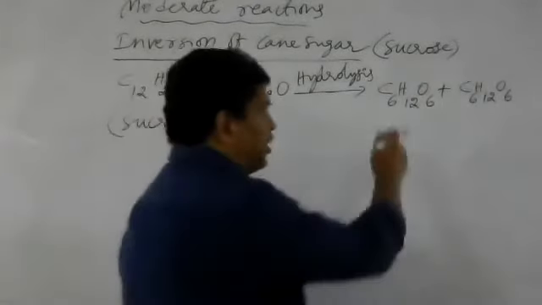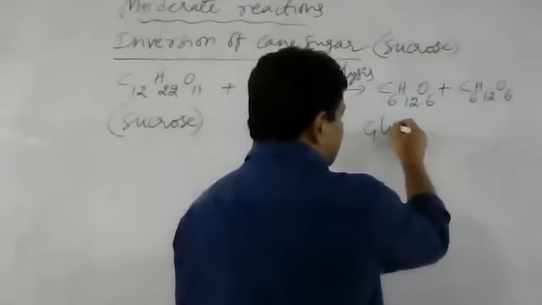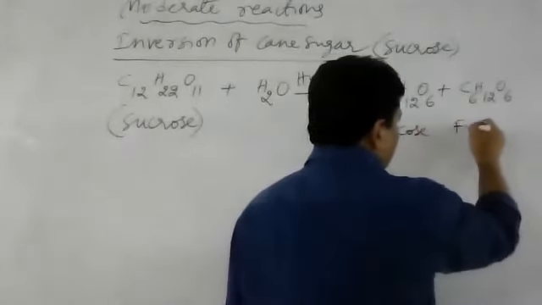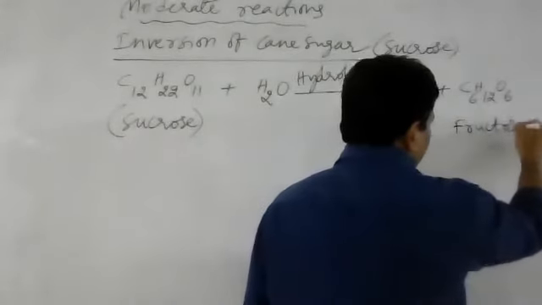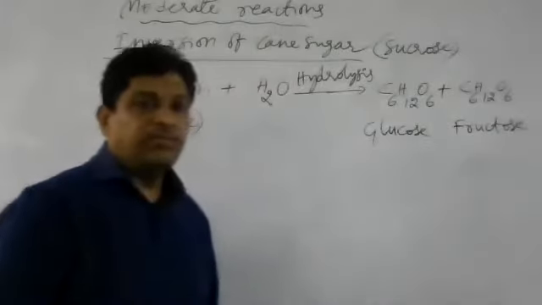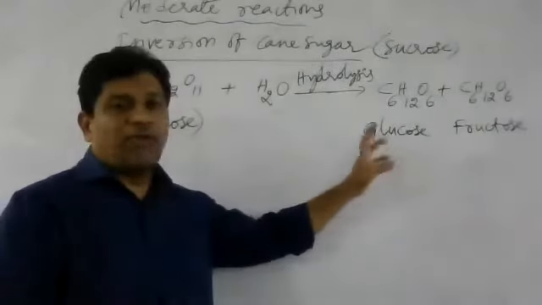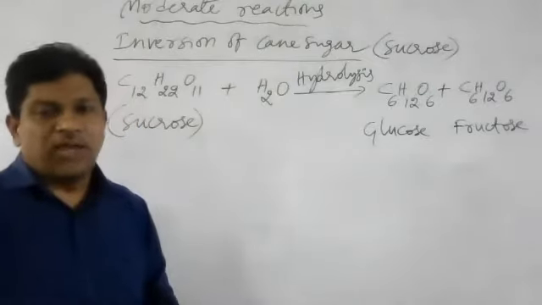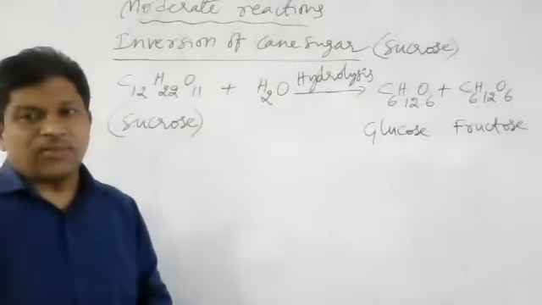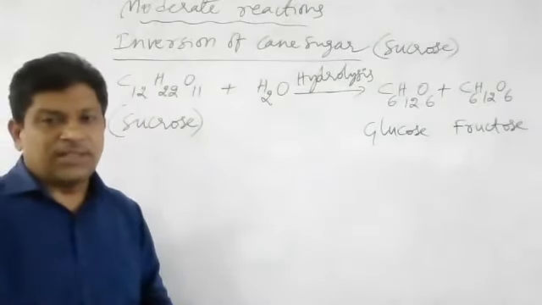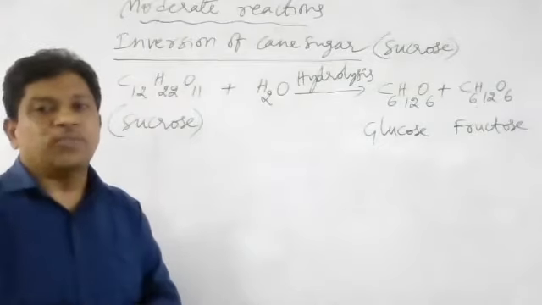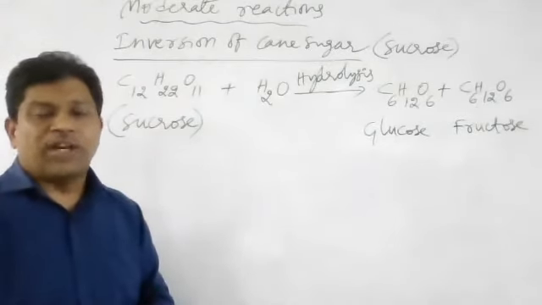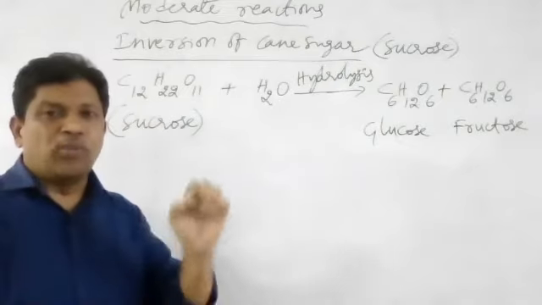So glucose and fructose. Now in glucose, the functional group present is aldehyde. In organic chemistry, we have studied the basics. The aldehyde functional group is CHO, and the ketone functional group is the C=O bond.